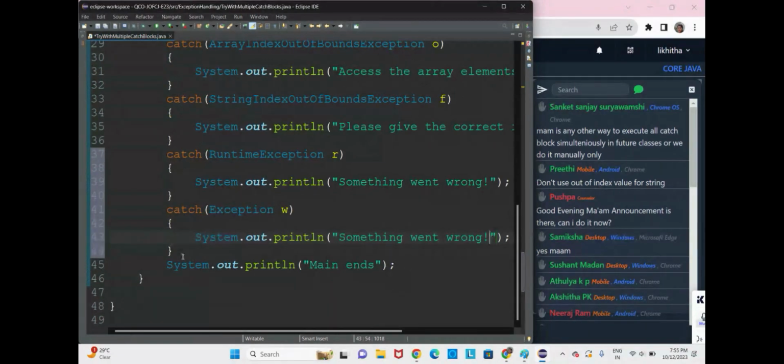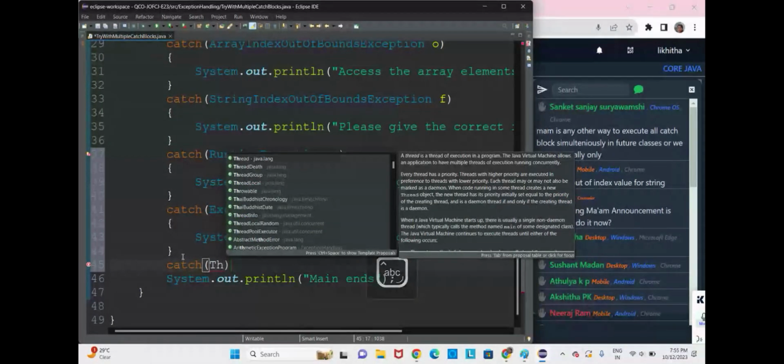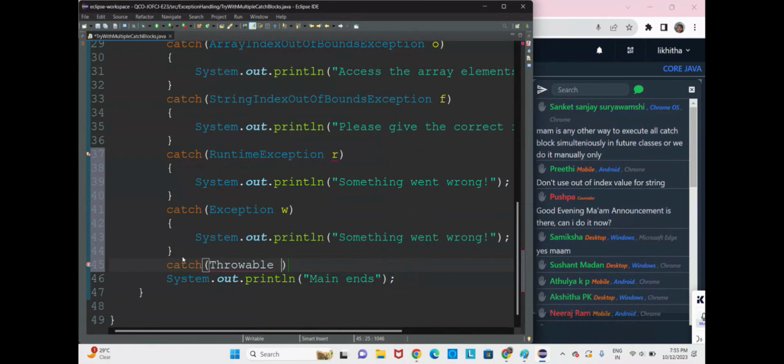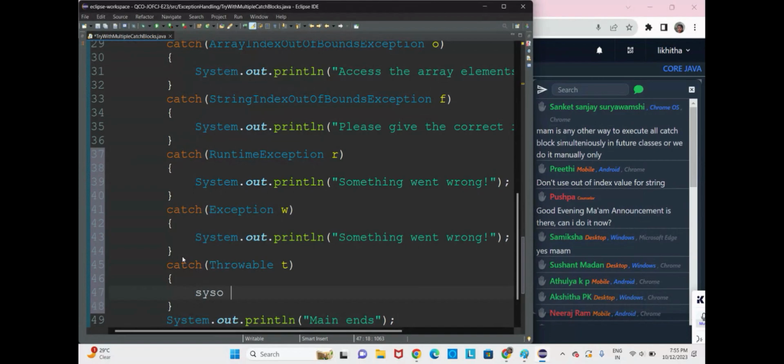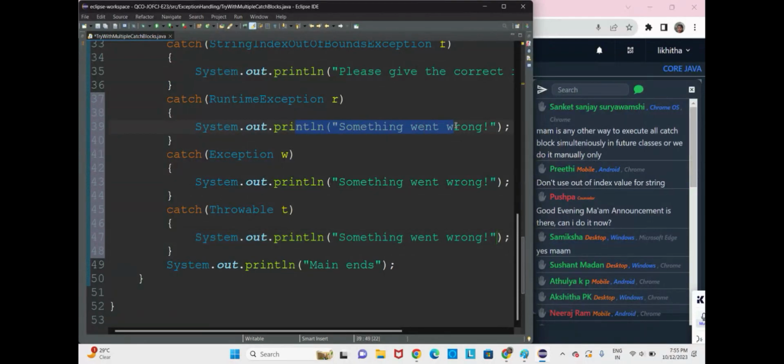Next, in the next catch block we shall go for the Throwable type. Throwable is a parent for all exceptions and errors. We have given that only, so there is no other way for the application to stop suddenly. The application will not stop, but you'll get the output that something went wrong, please try again after some time. It depends on the situation what reason you want to give.